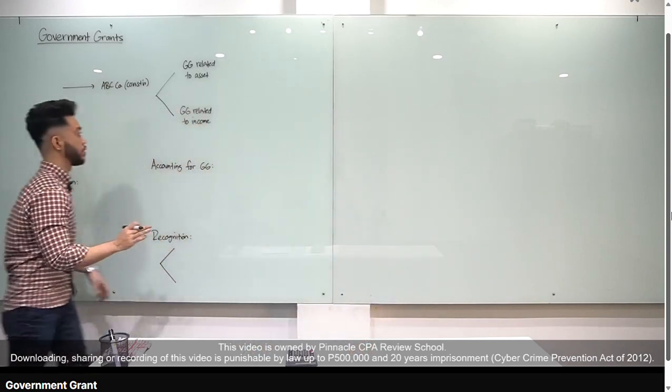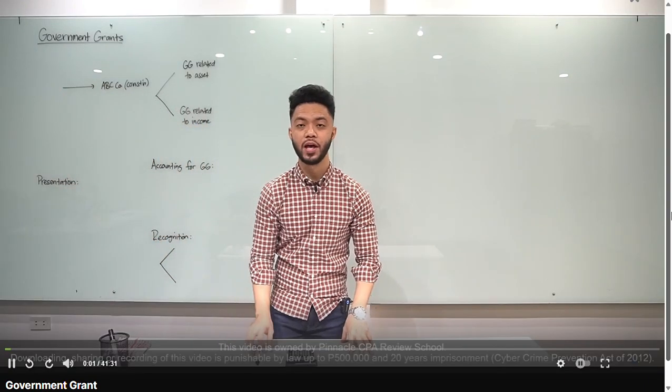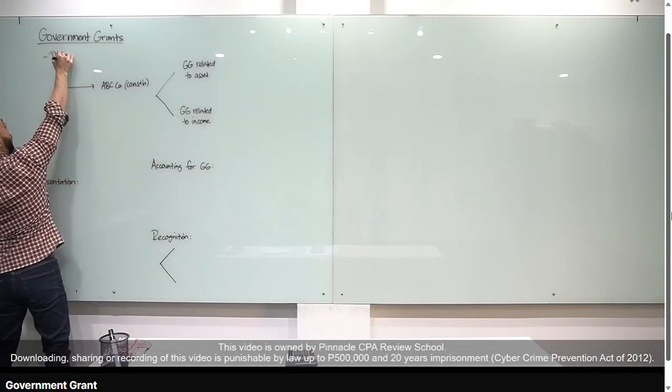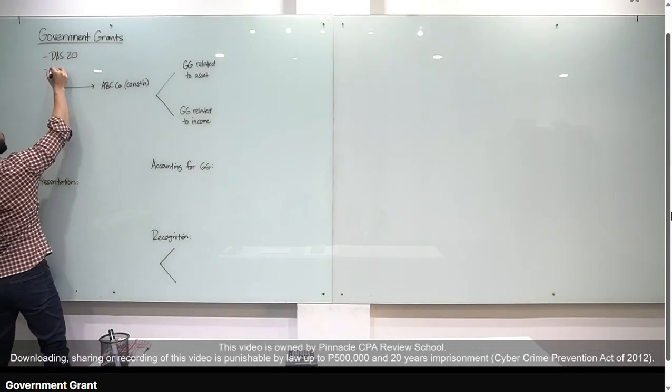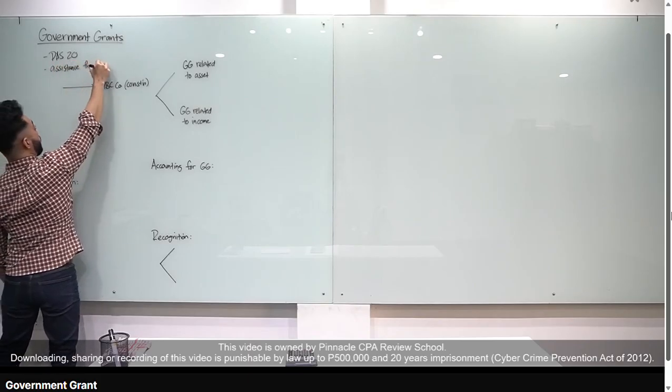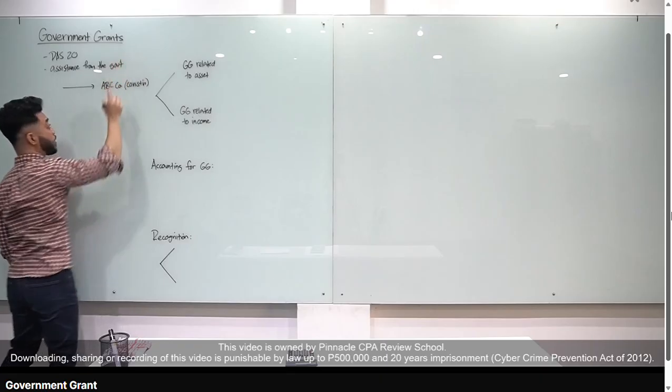Grants. This topic is under, class, today we will discuss government grants. This topic is under PS 20. And according to PS 20, government grants are assistance from the government. Okay, now para mas malinaw, let's have an illustration.